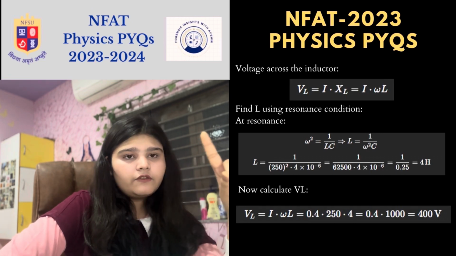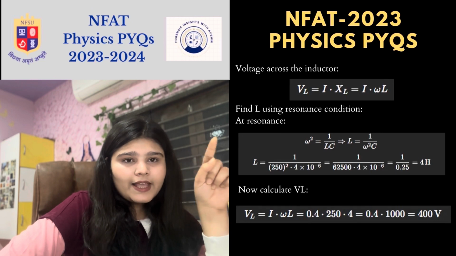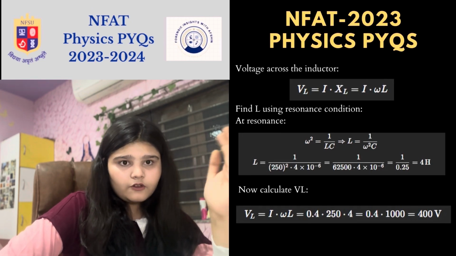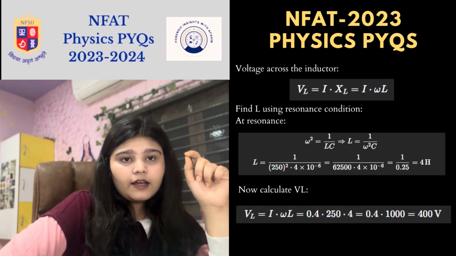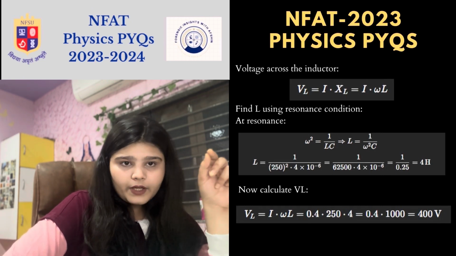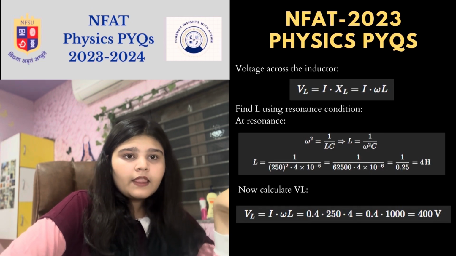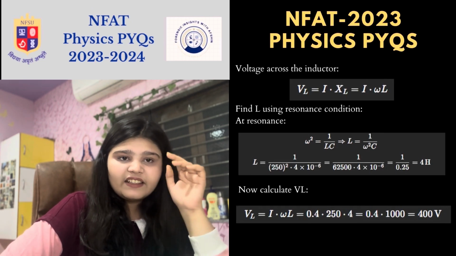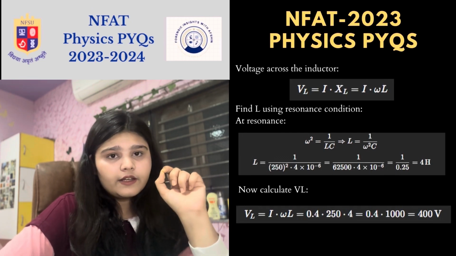So we will find that using the formula omega square equals 1 by LC. Then we'll take L on the other side, and the equation will be like L equals 1 by omega square C. Then we will keep the values, and we'll get the L ki value as you can see on the screen as 4 Henry.